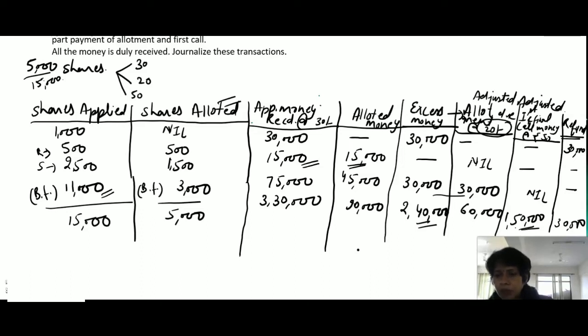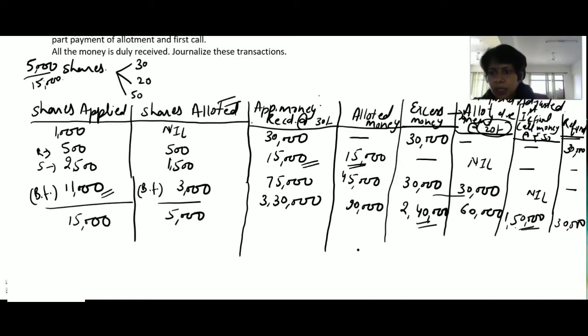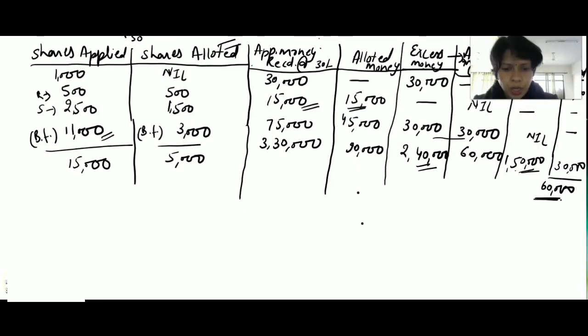It means we will pay or refund these two amounts, a total of 60,000 rupees by bank. So now we will journalize these transactions.